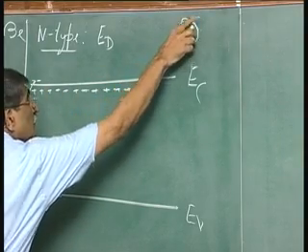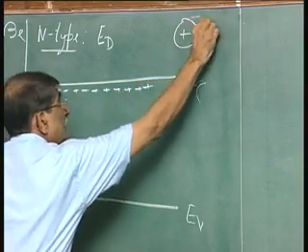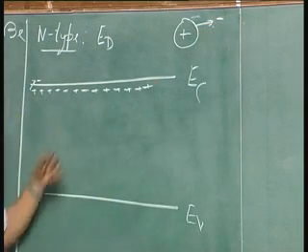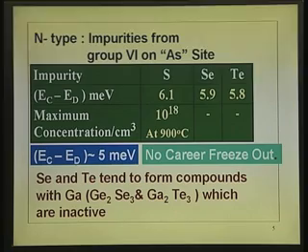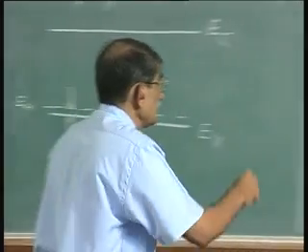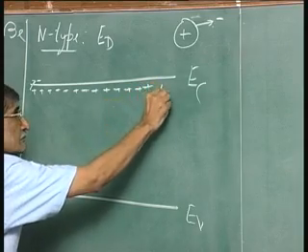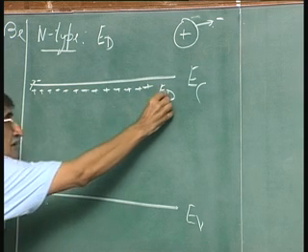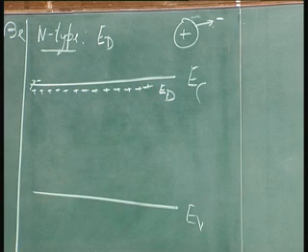So, once this electron is donated to the conduction band, the atom is left with a positive charge. So, that is why we put that donor level as plus there, implying it is ionized. What is ionization energy? Energy required for the electron to move from the donor level, that is the E_D, to the conduction band.